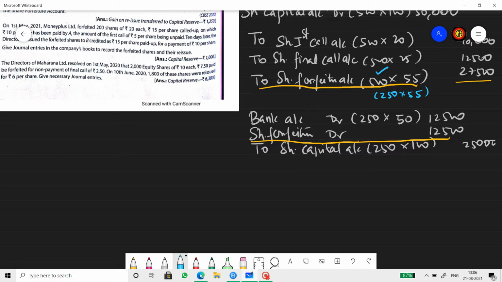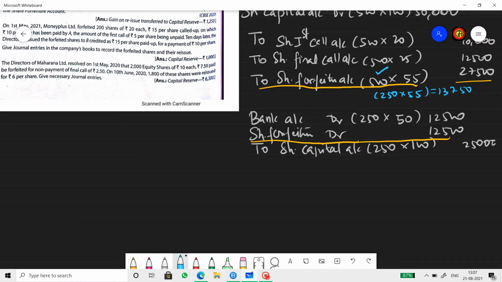In case of 500, let us assume that 250 shares are forfeited. Then this would have been 250 into 55. So what do you get as your amount? Try to fix it, come on. And that amount will be subtracted from the 12,500 figure. So 250 into 55 is nothing but 13,750. I beg your pardon, 13,750.